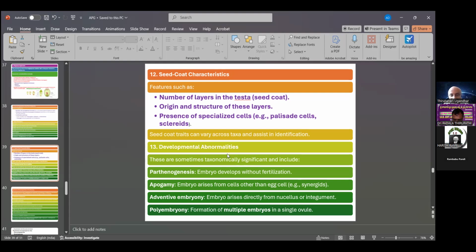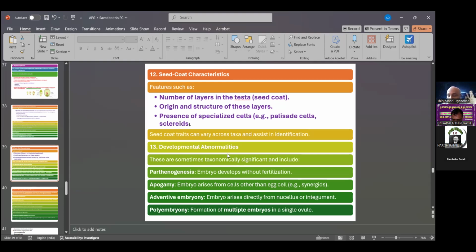So these seed coat traits vary across taxa and assist in identification. Then the development of abnormalities is one character. These are sometimes taxonomically significant in plant taxonomy in relation to embryology.